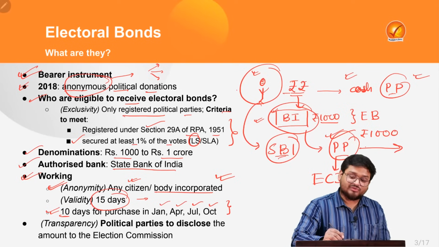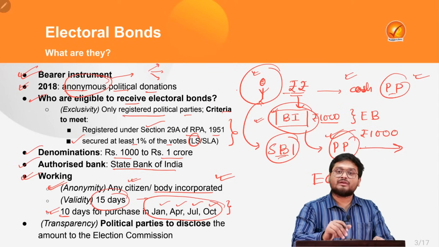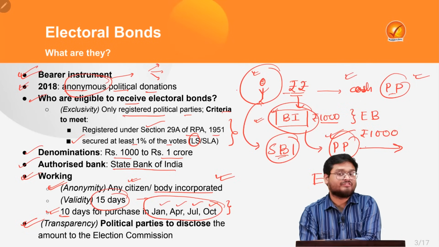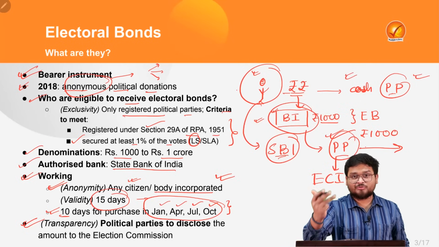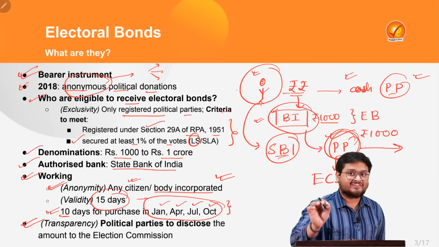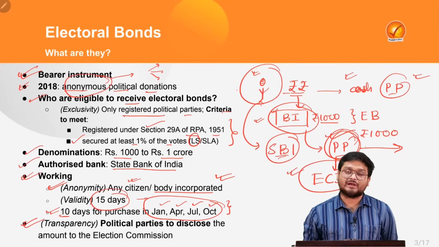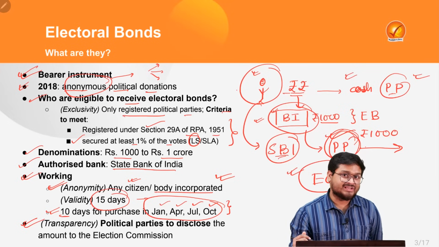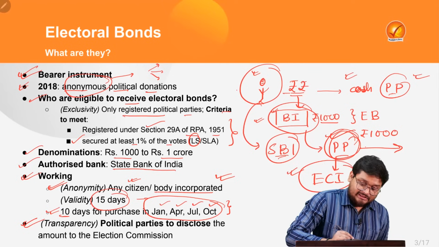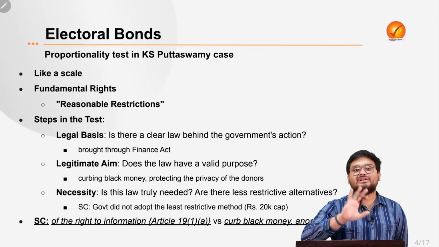So up till now, these were the calendars in which 10 days in a month were allotted for these electoral bonds. And the government says that this scheme is totally transparent. How? Remember I told you that the political parties, after encashing the electoral bonds, have to disclose all the information to the Election Commission of India. Now if the political parties are disclosing the information of the payments that they receive via bonds, the government is saying that it is a transparent mechanism. But there are various issues related to this.